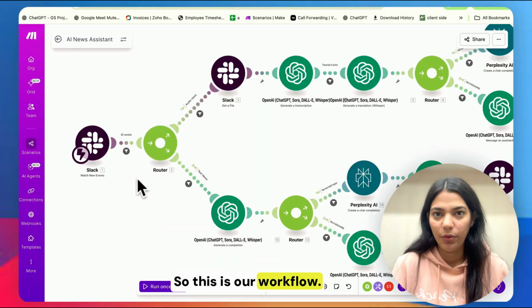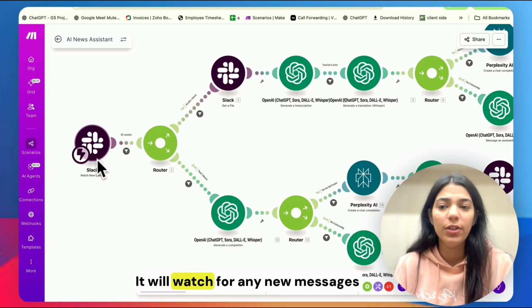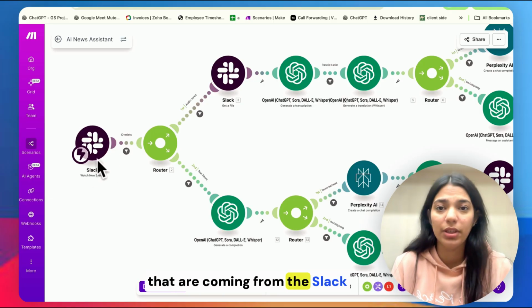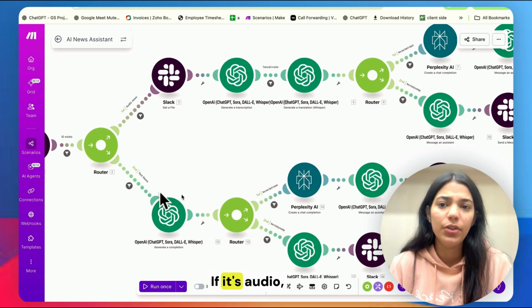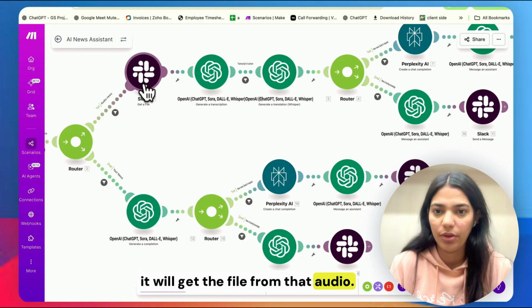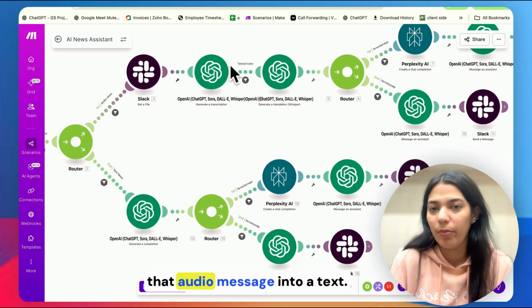So this is our workflow, and in this workflow, we have the first module as the Slack Watch New Events. It will watch for any new messages that are coming from the Slack that your team is sending. It is based on the audio and the text news. If it's audio, it will get the file from that audio. It will use the Whisper model from OpenAI to transform that audio message into text.